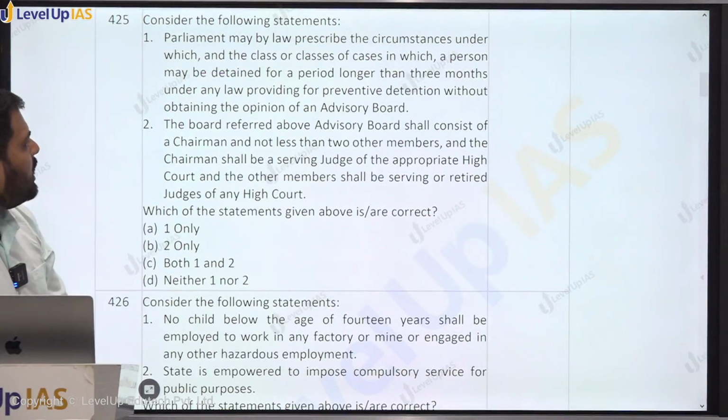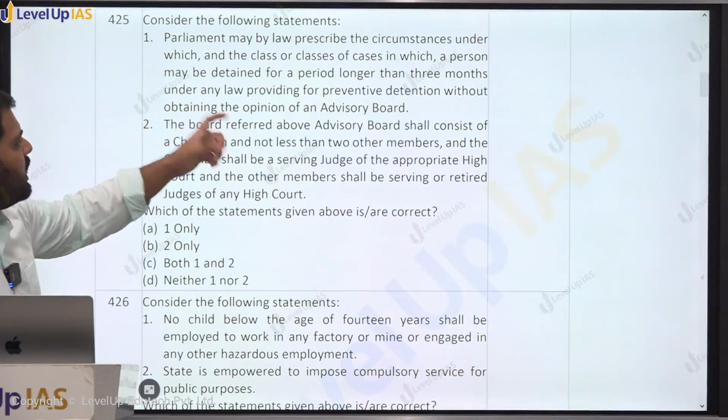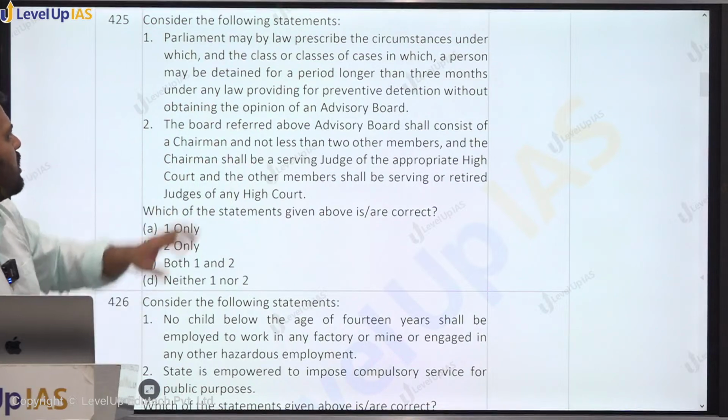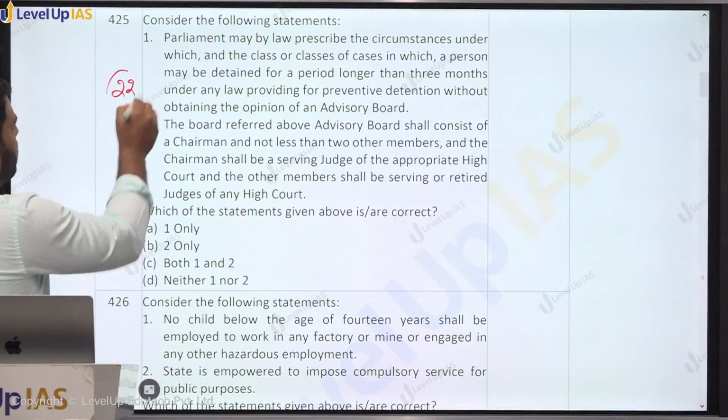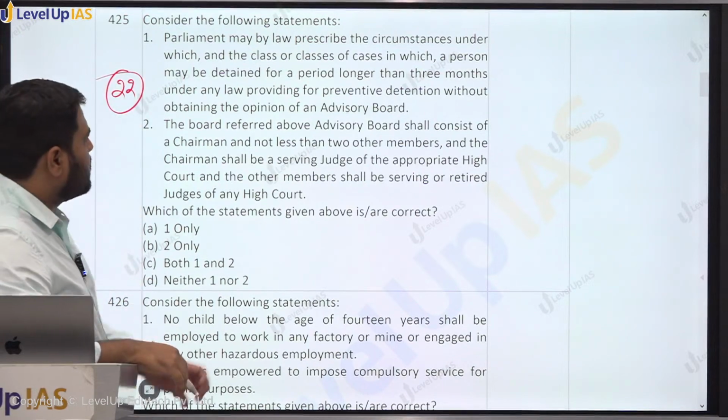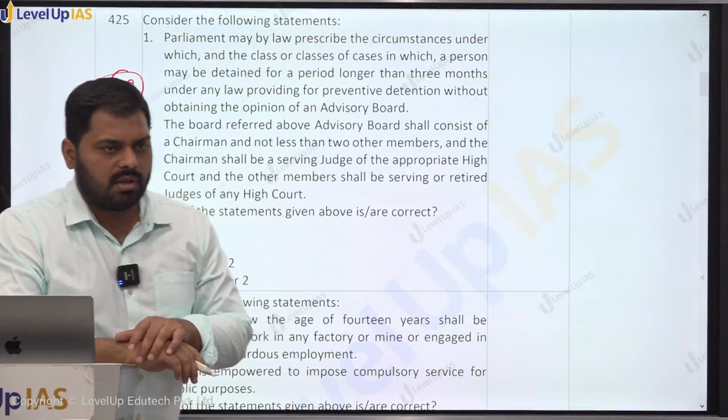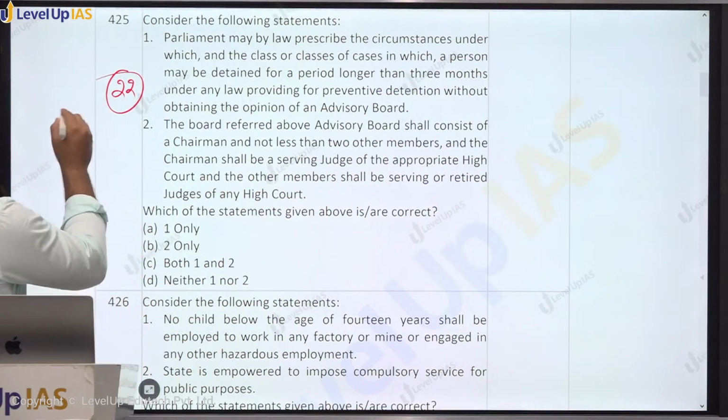First says Parliament may by law prescribe the circumstances under which and the classes or class of cases in which a person may be detained for a period longer than 3 months. So this provision, firstly let me tell you, it is talking about Article 22. So Article 22 prescribes about preventive detention. It generally gives you certain rights during the arrest.